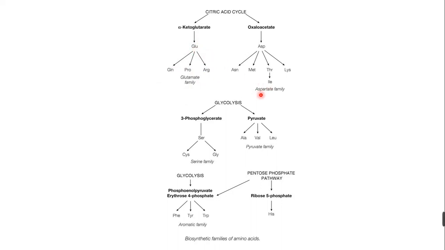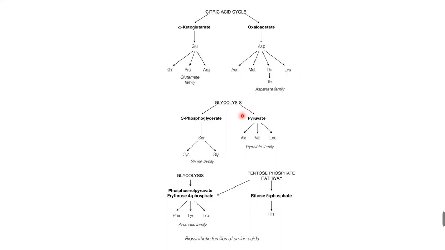Next one is the aspartic acid family or aspartate family. From oxaloacetate, aspartate is formed, and from that asparagine, methionine, threonine, lysine, and isoleucine are formed. All five of these amino acids are called the aspartate family because all five originated from aspartic acid.